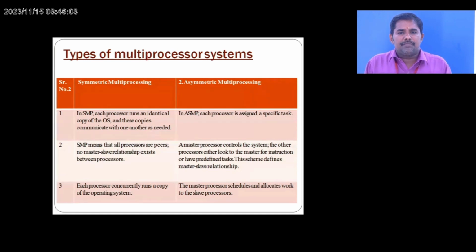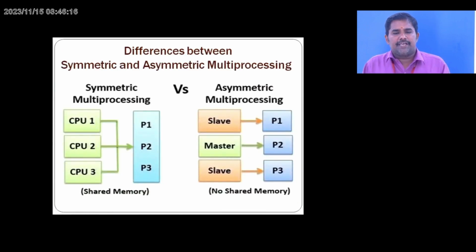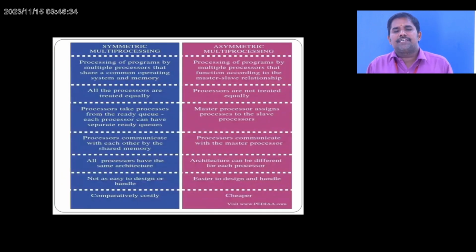In asymmetric multiprocessing, each processor is assigned a specific task. The rest of the things I have noted in detail here. The diagram simply describes that symmetric multiprocessing has CPU1 and CPU2 that all share the memory, and they work on P1, P2 or P3 commonly together. In asymmetric, there is no shared memory. I think this diagram will clearly differentiate this information.